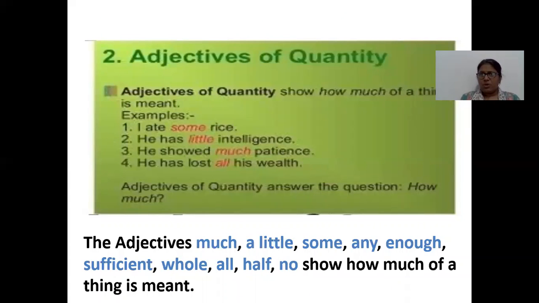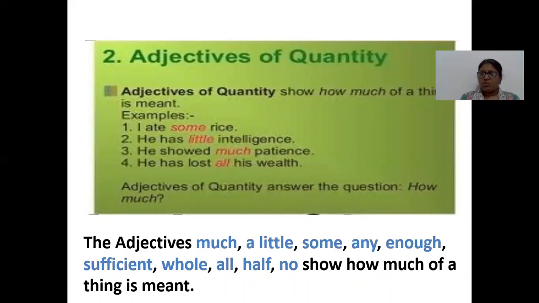Second, adjectives of quantity. They show how much of a thing is meant. Example, I ate some rice. He has little intelligence. He showed much patience. He has lost all his wealth. Now, adjectives of quantity answer the question how much. For example, how much rice? Some rice. How much intelligence? Little. How much patience? Much. How much wealth? All.